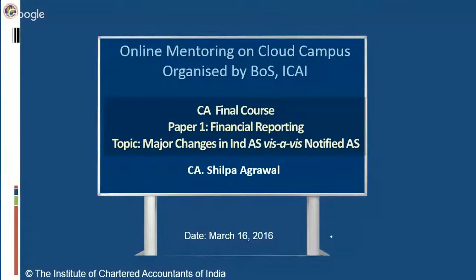Now let's move on to the slides. Today we will be covering two Indian accounting standards, Ind AS 17 and Ind AS 19. Before starting with our session, let us